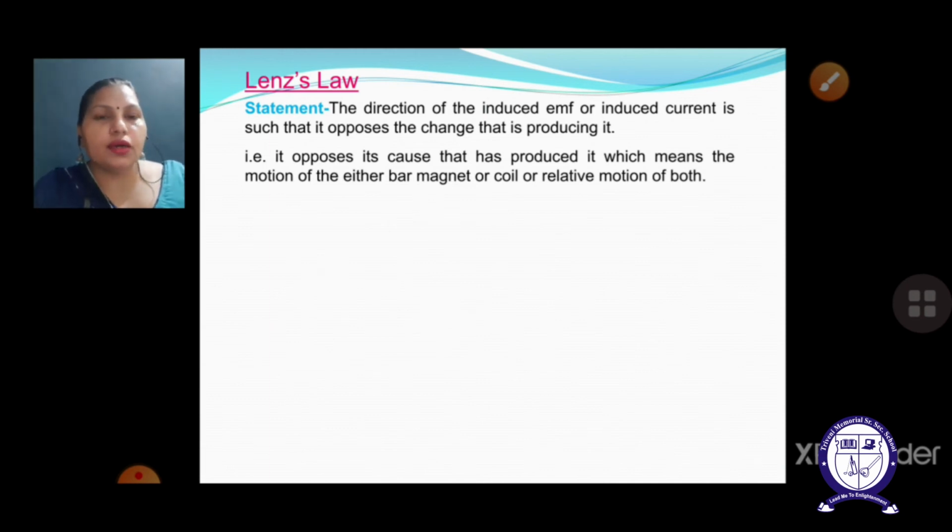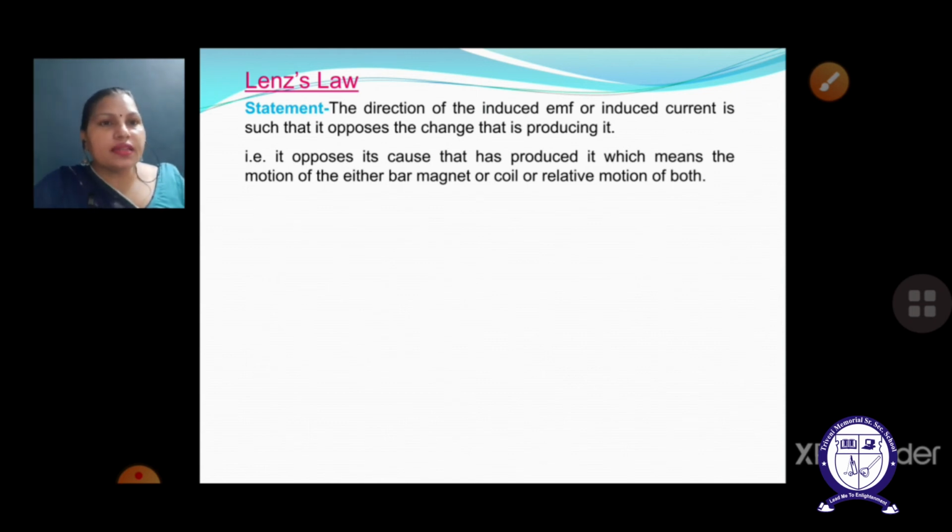Similarly, I'll take the moving away case also. When the bar magnet moves away from the coil, in this particular case we'll take the south pole as the example. When the south pole is moving away from the coil, it generates the north pole, so that there will be a force of attraction and it tries to attract the bar magnet towards the coil, so that the decreasing magnetic flux can be maintained constant. The changing magnetic flux is continuously decreasing and it tries to increase it. So the induced current is in the opposite direction. It generates a force of attraction so that the coil can be attracted towards the bar magnet and the decreasing magnetic flux can be increased.